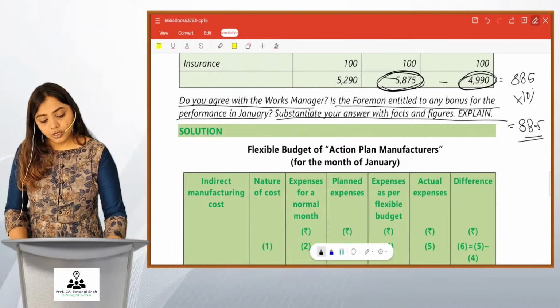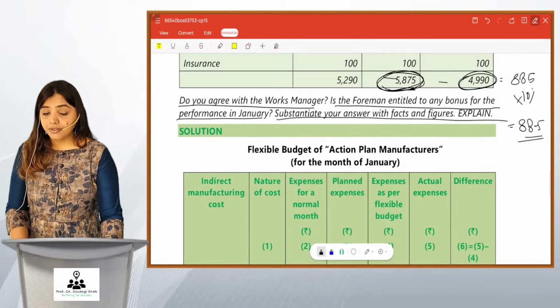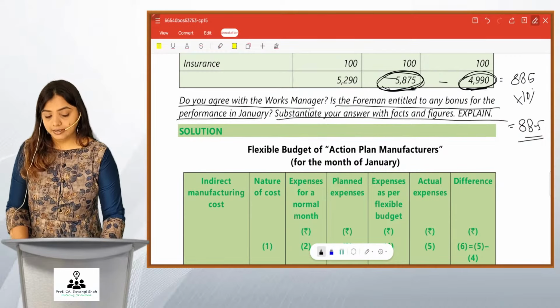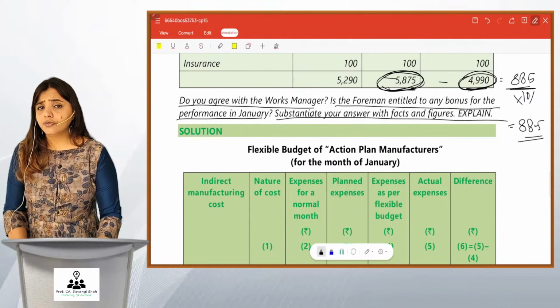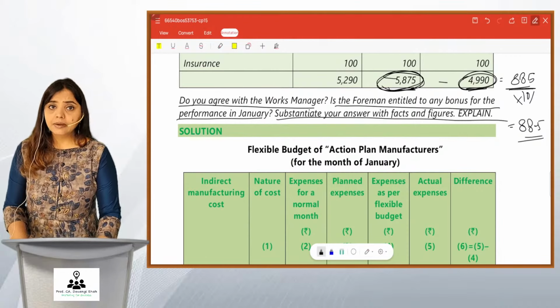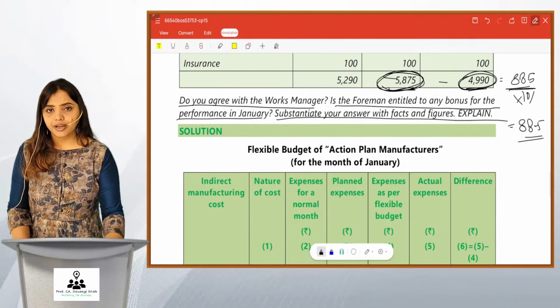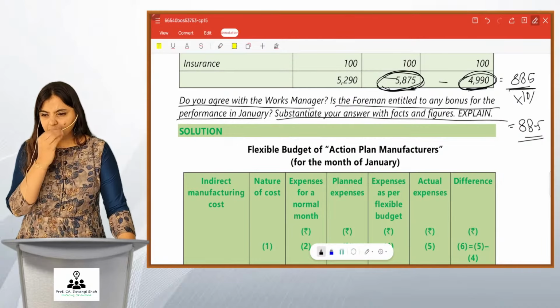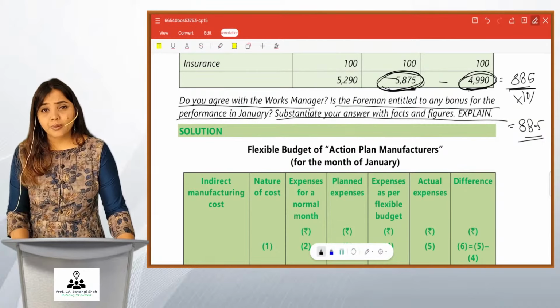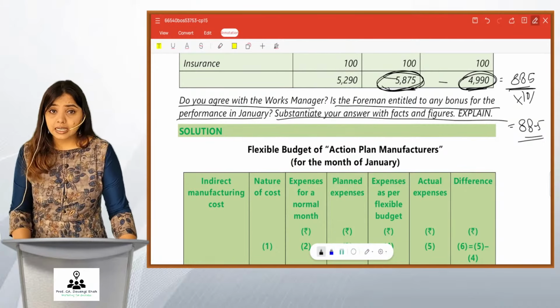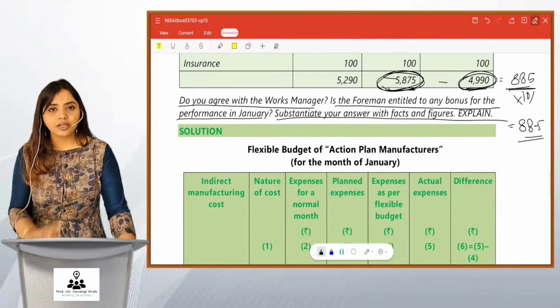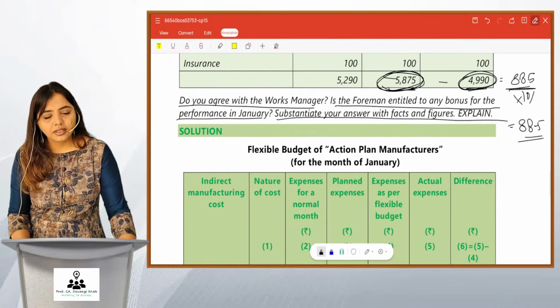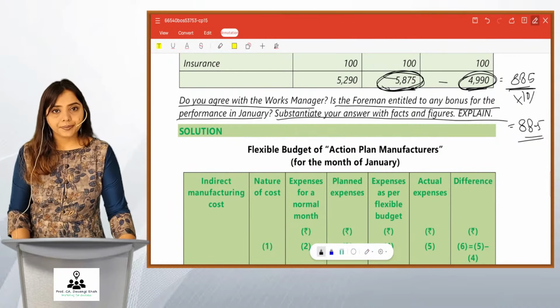So friends, looking at the budgeted cost of 5875 and actual cost 4990, definitely there is savings of 885 and 10% of it comes to 88.5. So whatever calculation the foreman has done, mathematically it may be okay, but logically, technically, in fact, the calculation you have done does not sound proper.